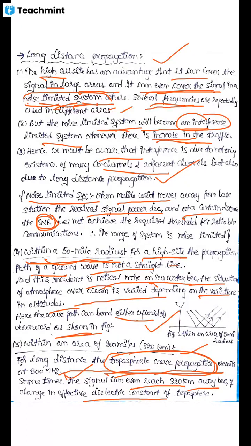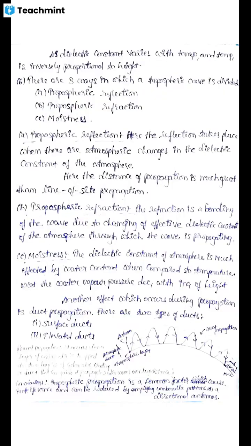So in the tropospheric area, due to the change in dielectric constant, there exists wave propagation in the tropospheric area in different ways due to change in effective dielectric constant. Here you have to remember that this effective dielectric constant changes with temperature in the tropospheric area. As temperature changes, the dielectric constant also changes.